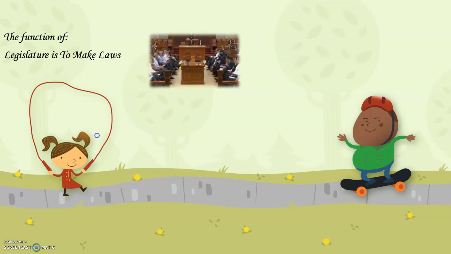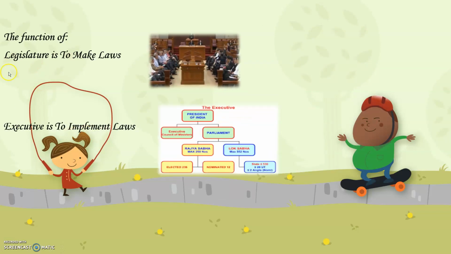Followed by that is the executive, and that is to implement the laws. The next branch of the government is executive. Executive is to implement laws, make people follow rules and laws which are made in the legislature. The legislature of the parliament makes the laws, whereas the executive department makes the citizens follow or implement laws. Implement means to actually practice or follow the laws.